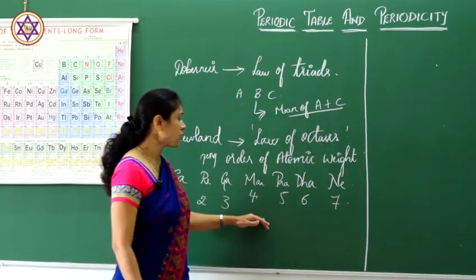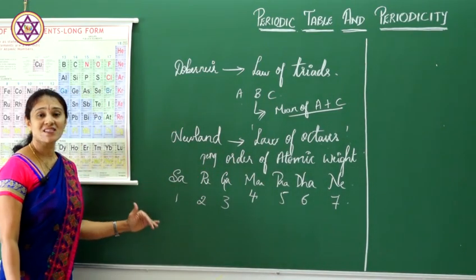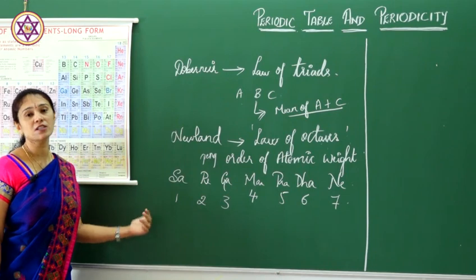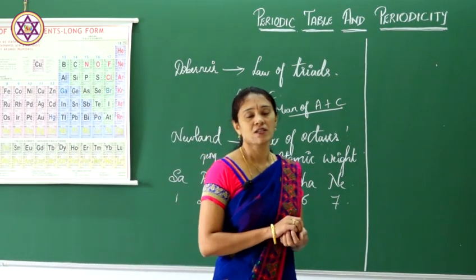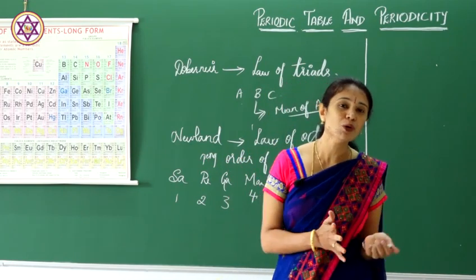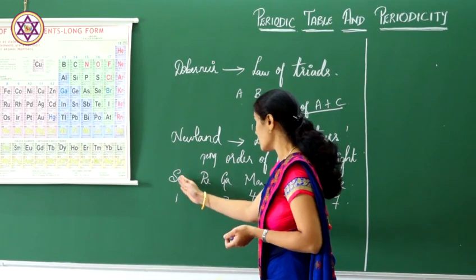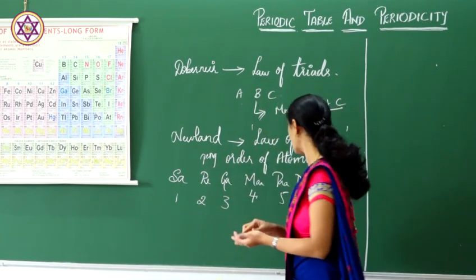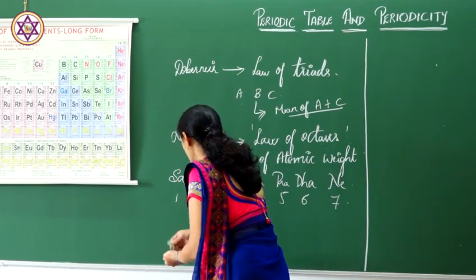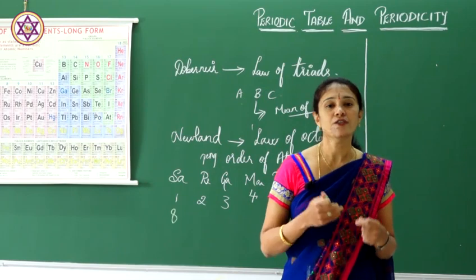Here he told that the eighth element that comes has the same property as the first element. That is nothing but the law of octaves. He mixed chemistry with music. After ni, again the eighth element is the repetition of the first element. It shows the properties of the first element.